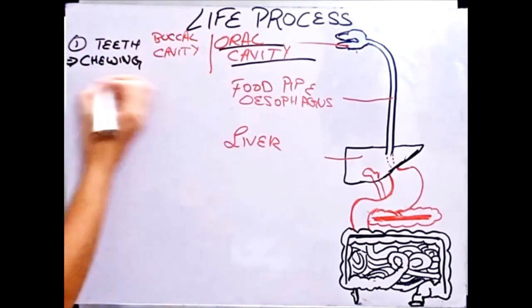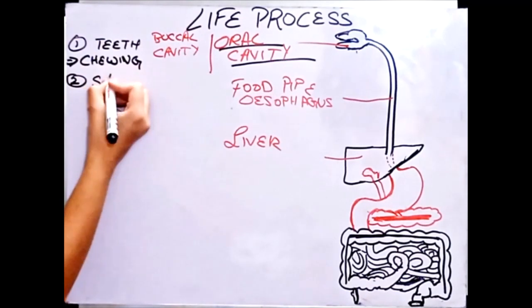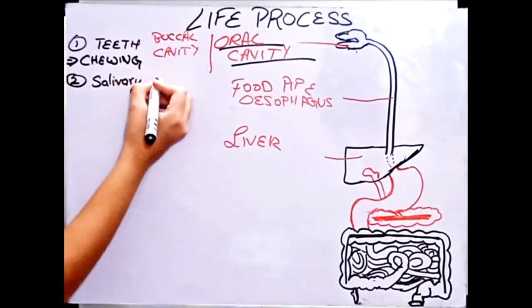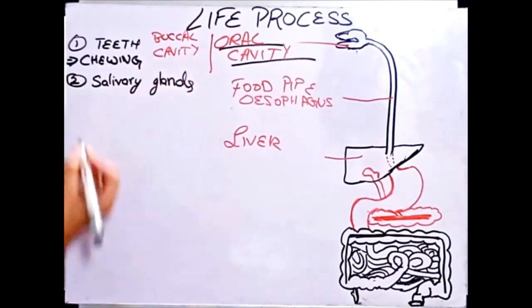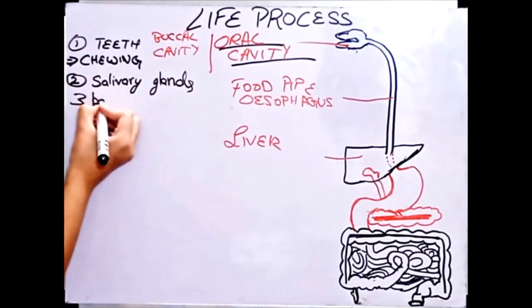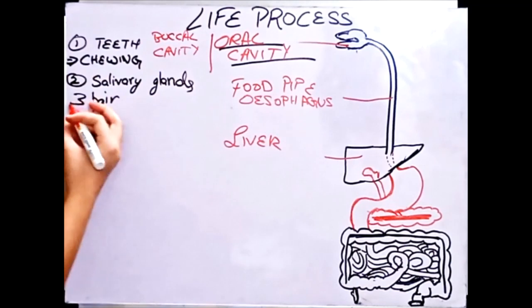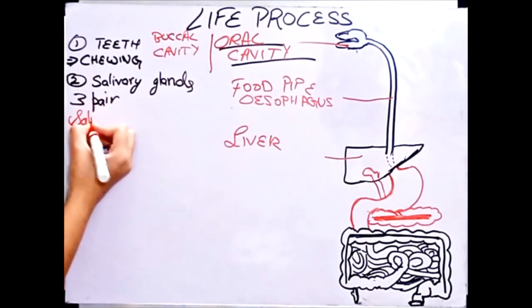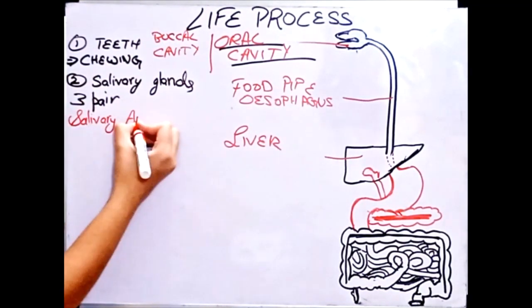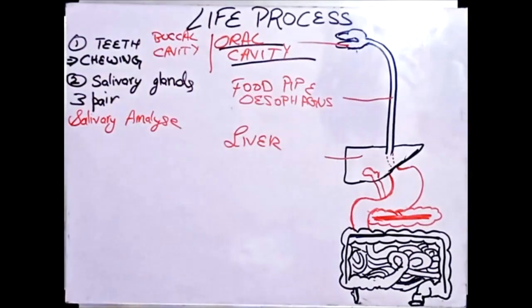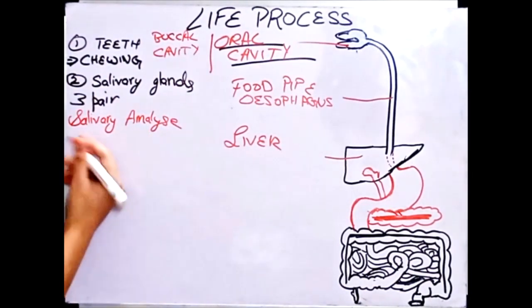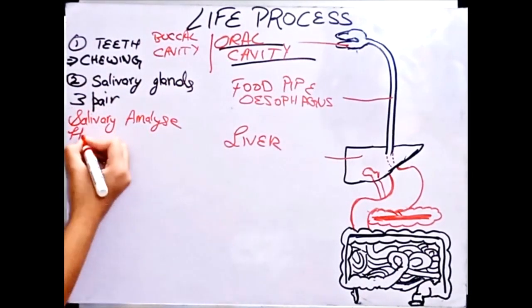And the buccal cavity comprises one more thing, that is salivary glands. Salivary glands are very well known. We have three pairs of salivary glands, and the salivary glands excrete salivary amylase. So this helps in breakdown of, let me just write it down.